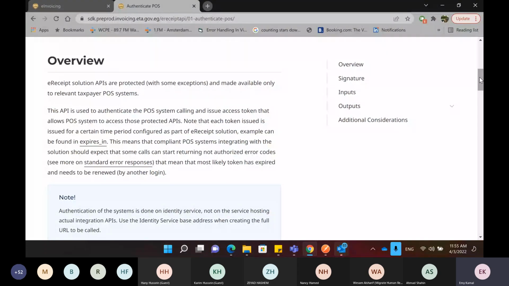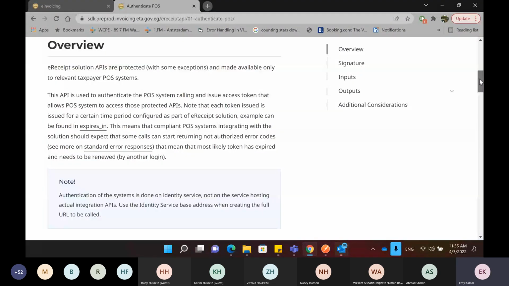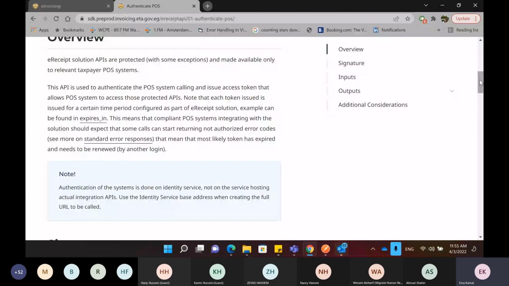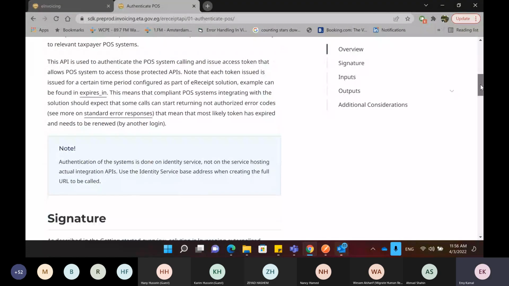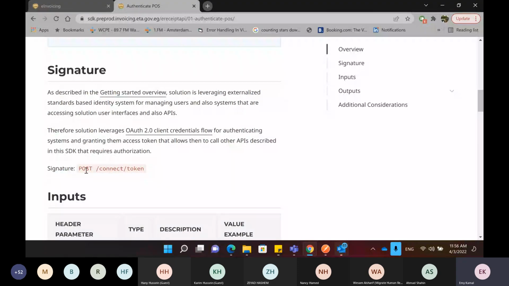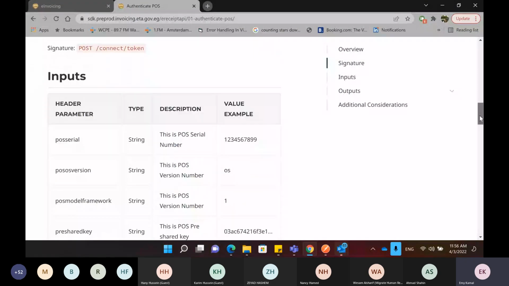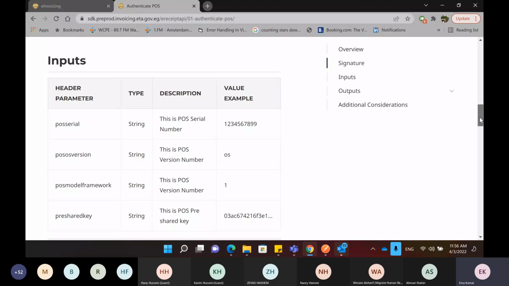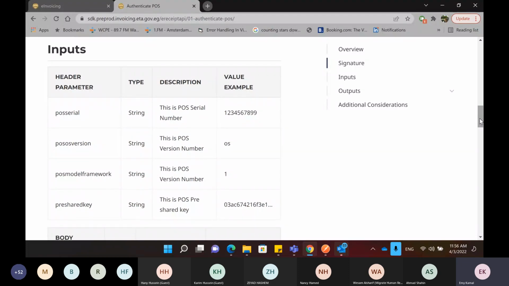And after you have registered the point of sale, you can start using this API, which is how you authenticate the point of sale. So, how can you use it? The signature for the API is POST connect/token. This is how you can call the API. And what are the inputs that you have to provide to the API so you can authenticate the point of sale and be able to integrate it?